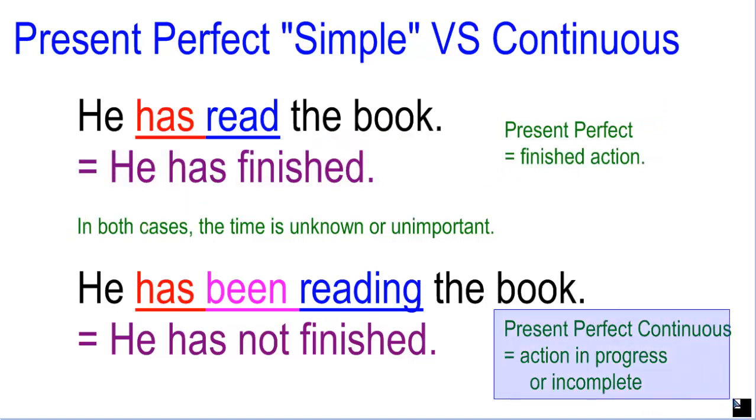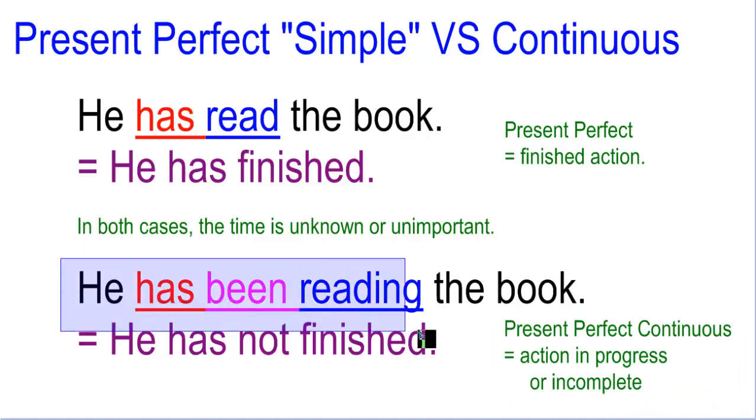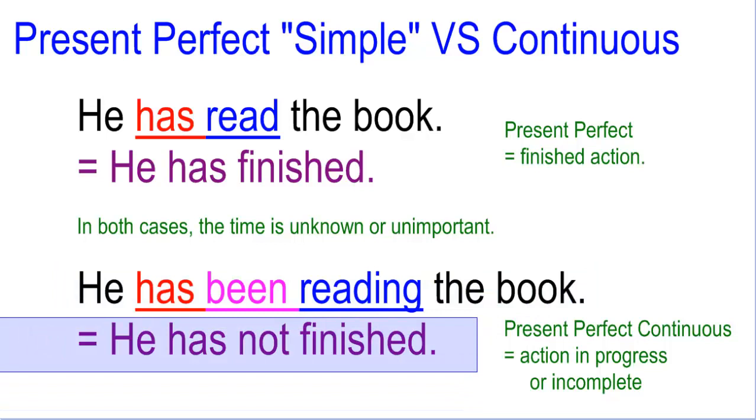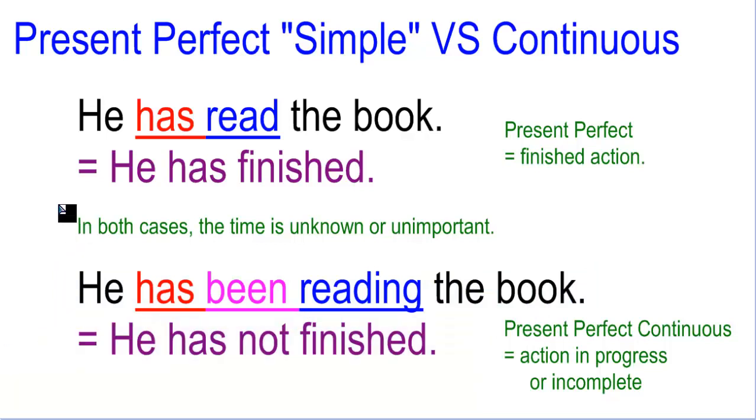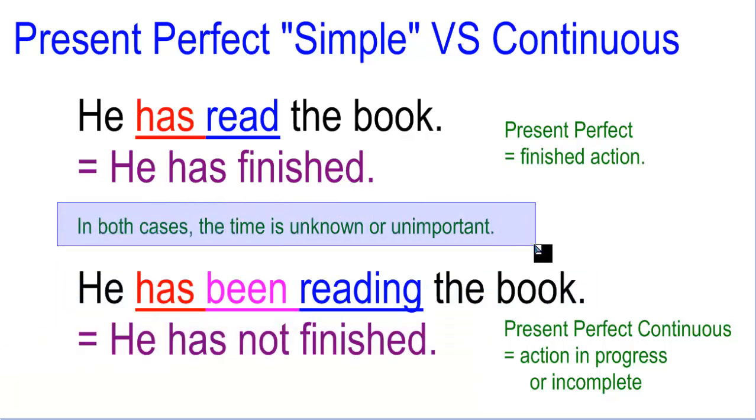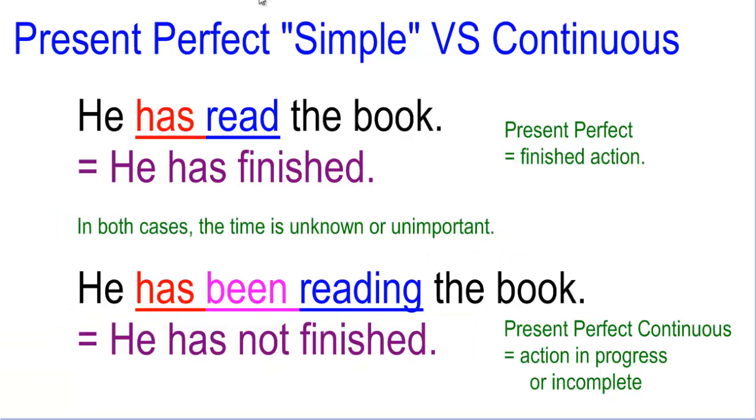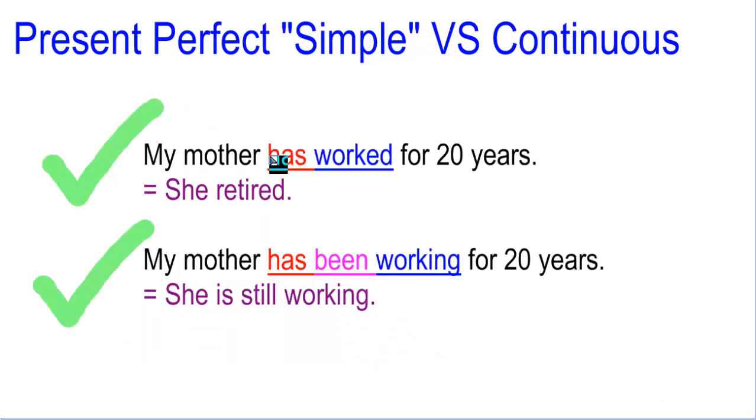But in the case of the present perfect continuous, you're using he has been reading the book. So in this case, he didn't finish the book yet. Okay, in both cases, the time is unknown or unimportant. That is still something that keeps ongoing. So in these cases, the two sentences are correct, but they have different meanings.